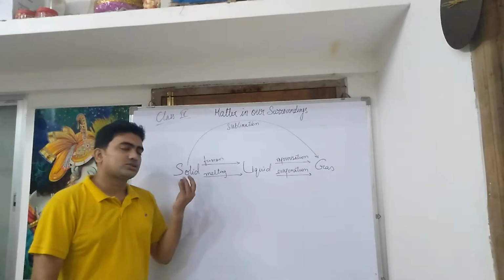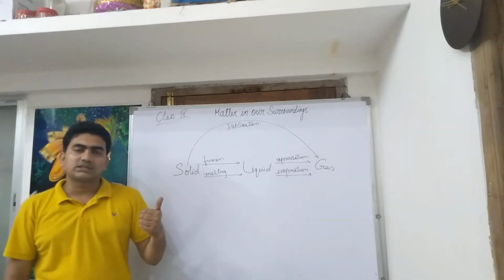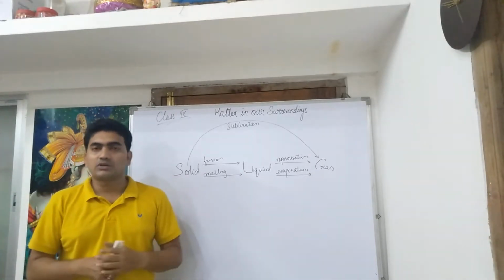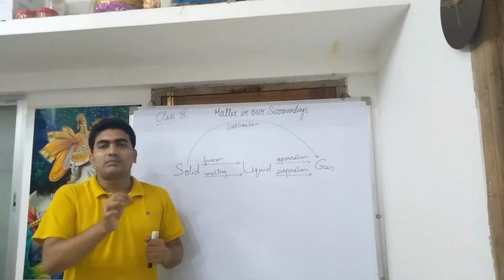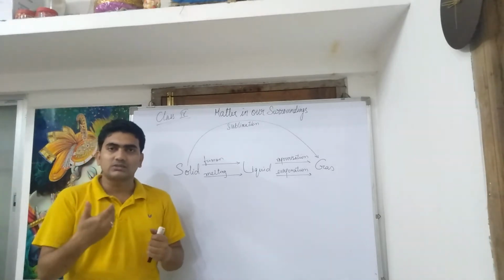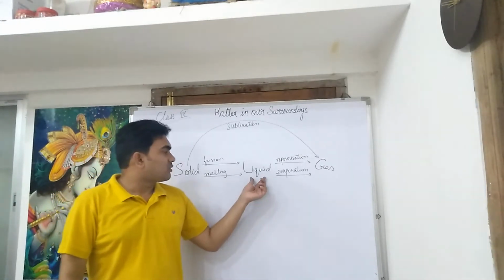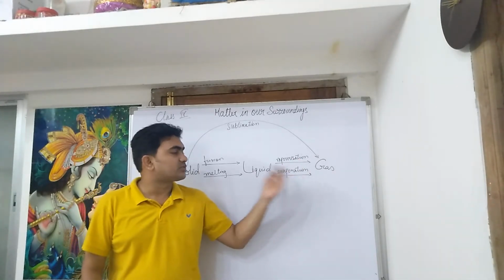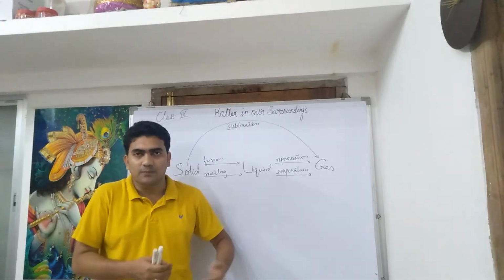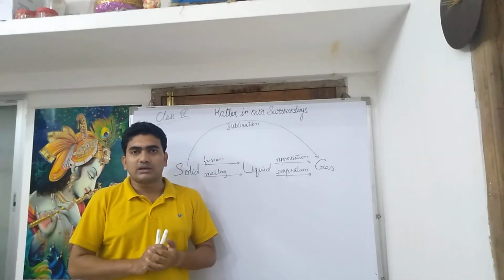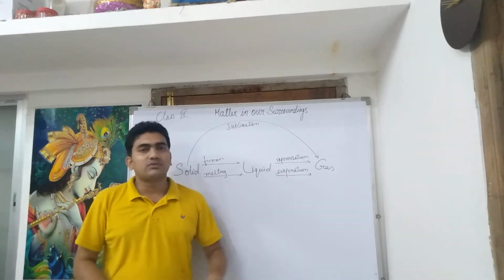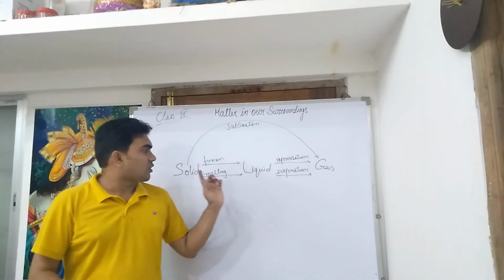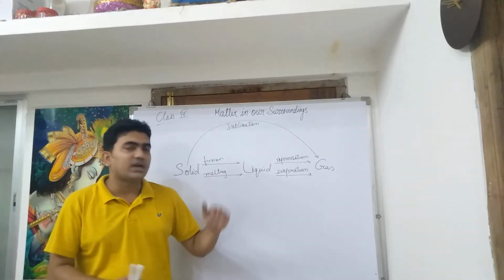Like if we take solid ice, then at room temperature that solid ice melts into liquid. But if we talk about wax, then we have to burn it, we have to heat it so that it melts into liquid. Talking about liquid to gas, vaporization and evaporation. Evaporation is the process where a liquid changes into gaseous form below its boiling point, and vaporization is like we are steaming it, we are going to boil it. So there are two processes, one that occurs on its own while the other that we have to induce.